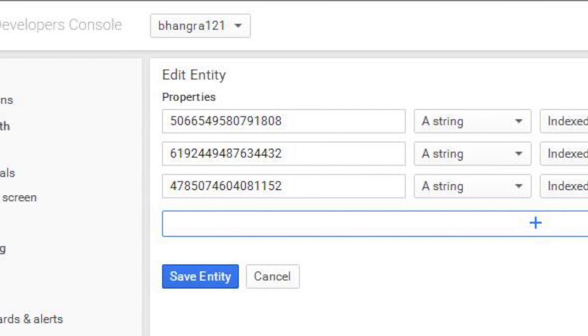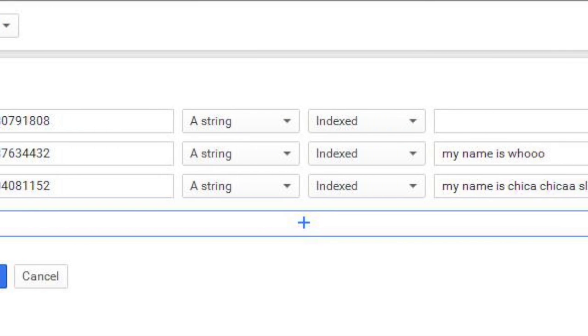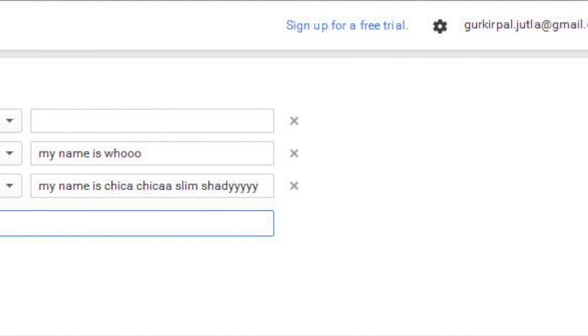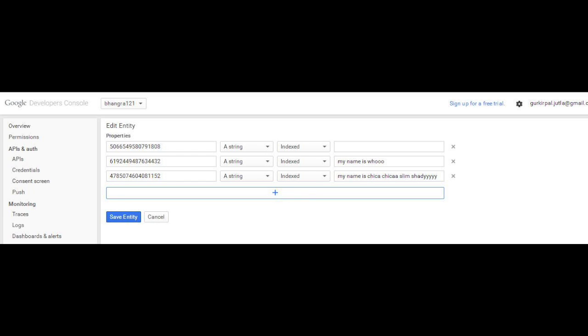If you have kept certain types of entities, you can also edit them, so you can either change their ID or the sort of information that you want to keep in there, and you can change them from a string to a boolean or from a boolean to a date and time. After editing the entities, you have to update them, and after they're updated, they will also change on the server, therefore keeping the information up to date.